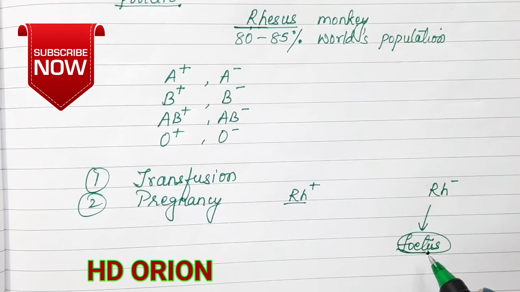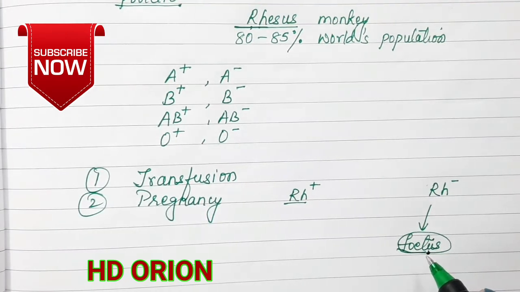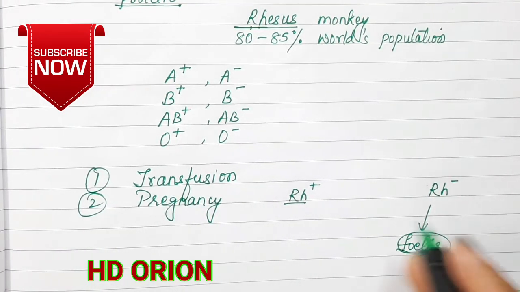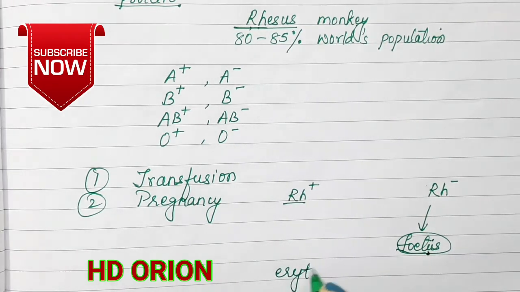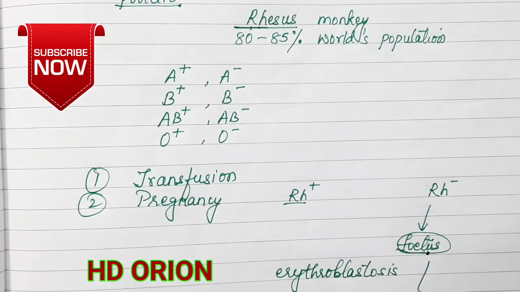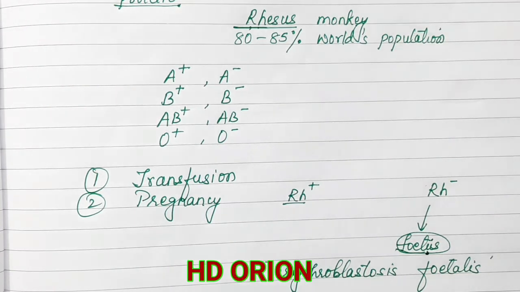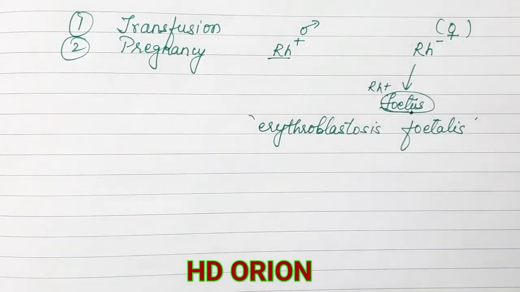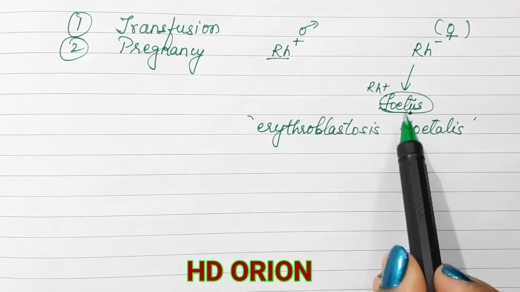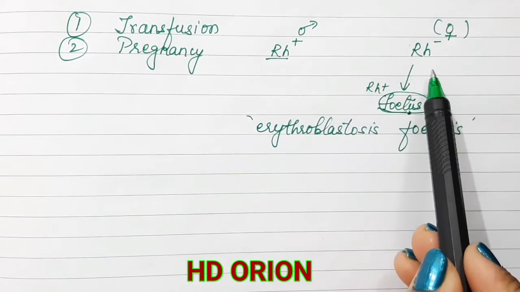And when the child is born, the child becomes bluish in color, and this is known as erythroblastosis fetalis. What is this condition? The condition is when the fetus is killed because of the antibodies produced by the mother's body itself. So this is erythroblastosis fetalis. This is the condition when the Rh factor differs, especially during pregnancy.